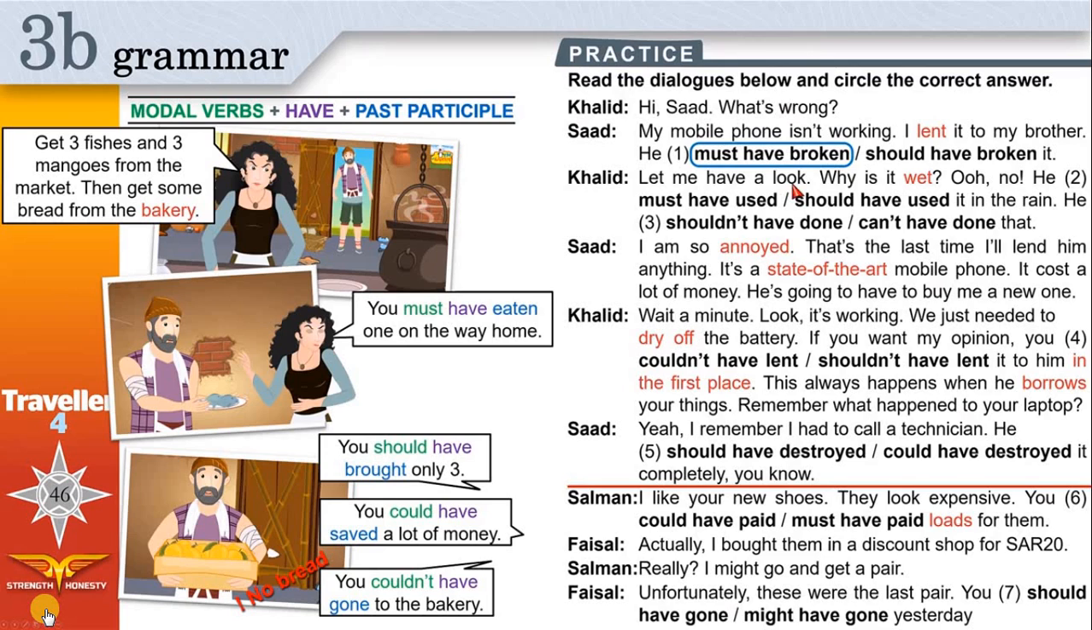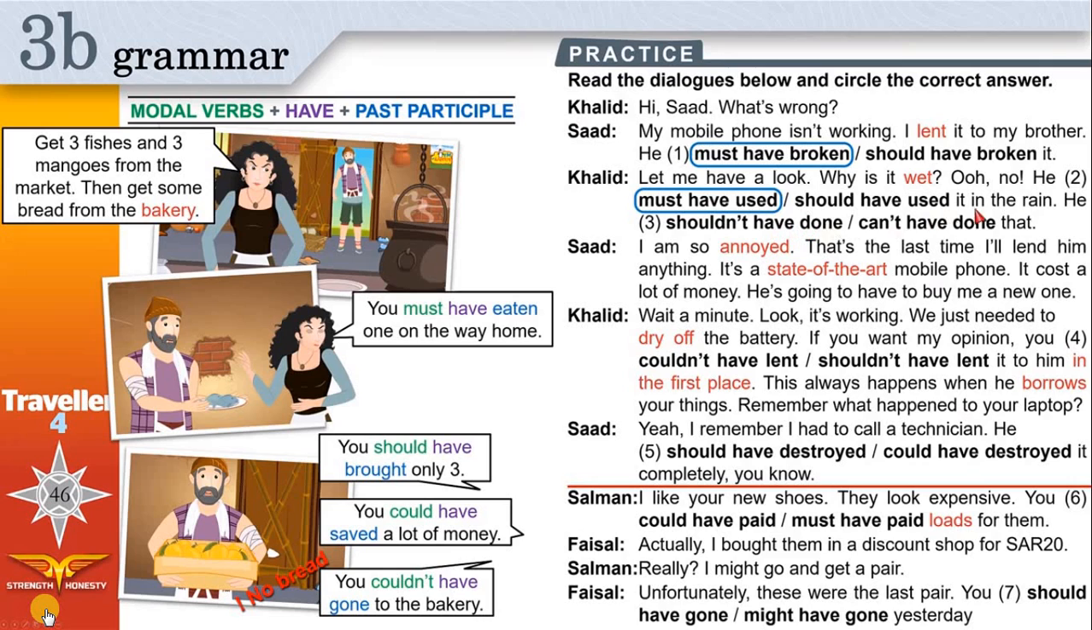Let me have a look. Let me see. Why is it wet? There is water on it. Oh no! He must have used it in the rain, or he should have used it in the rain. He must have means I'm sure that it happened in the past.